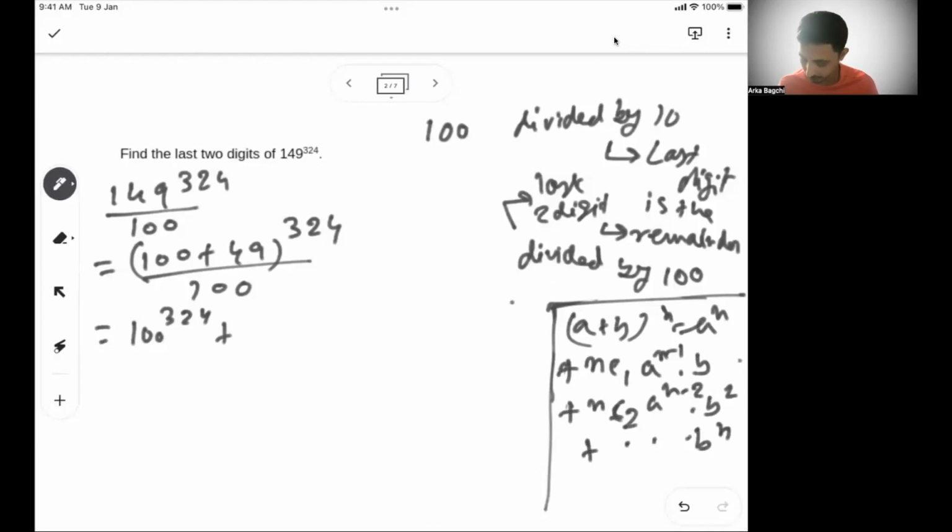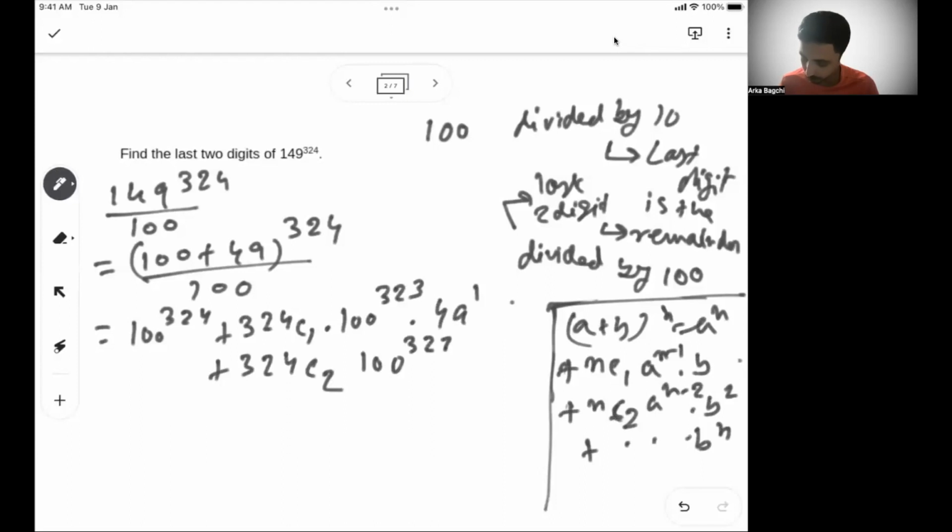So in this case, we will get 324 C1 into 100 to the power 323 into 49 to the power 1 plus 324 C2 100 to the power 322 into 49 square. So that's the way we can do this. Now, if you see until the last one, 49 to the power 324.